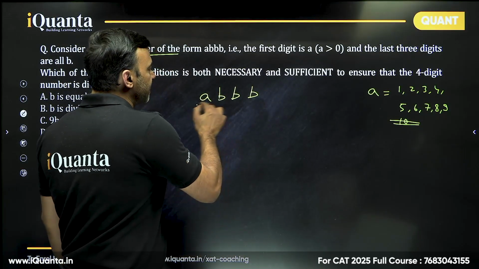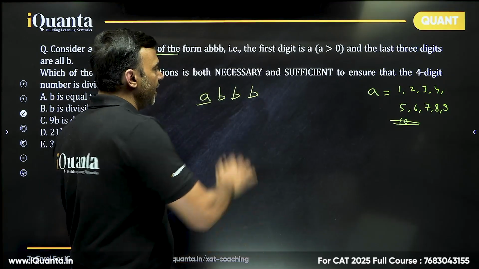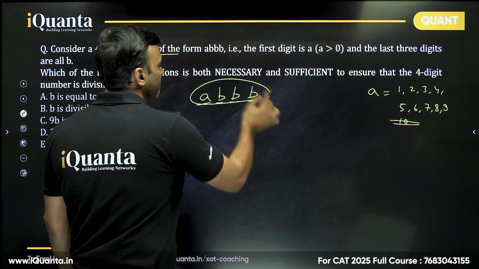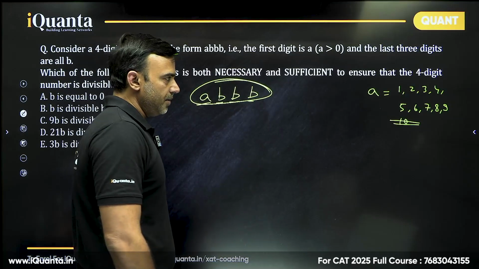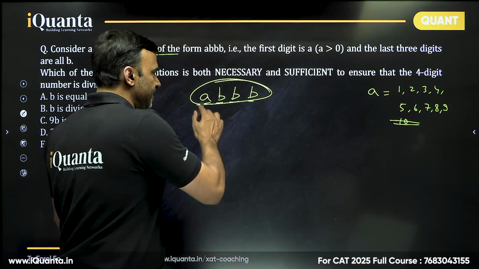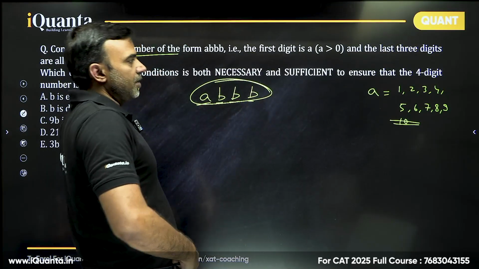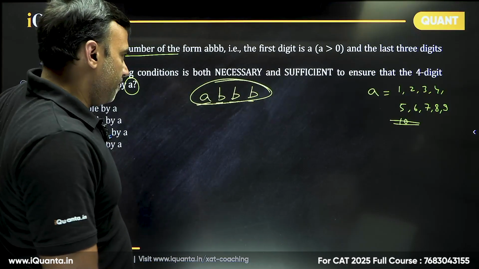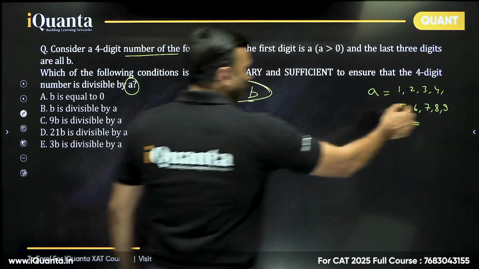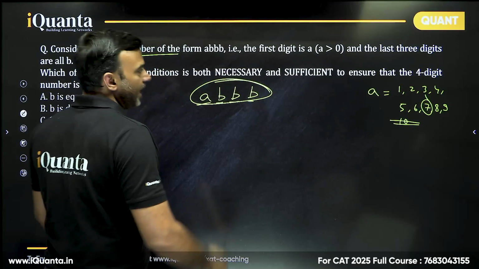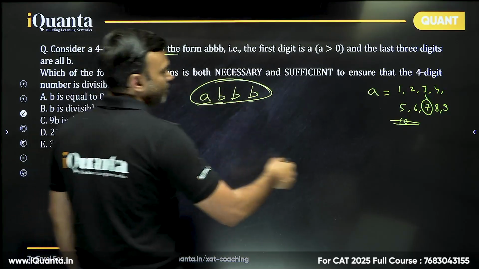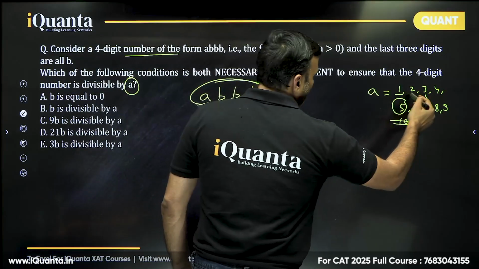If A is 7, then the only way it is divisible by 7 is if B is also 7. There is no other possibility, whatever you do. If A is 7, then B will also have to be 7. I'm talking about the problematic ones. If A is 5, then B has to be 5. There is no other way. Now for others,